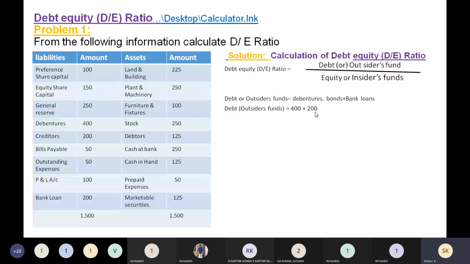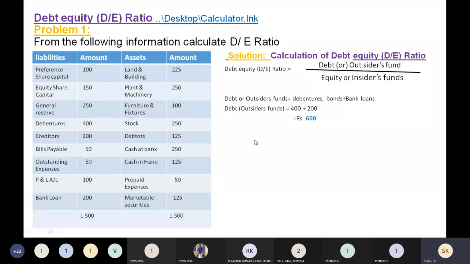Debentures, on the left hand side, in front of debentures 400 is given. That 400 you add here, and in front of bank loans 200 is given at the bottom. So you can follow the cursor, I'm showing there. 200 you add here. Okay, so how much is the total? Total is 600 rupees. Okay, so this is outsiders funds.